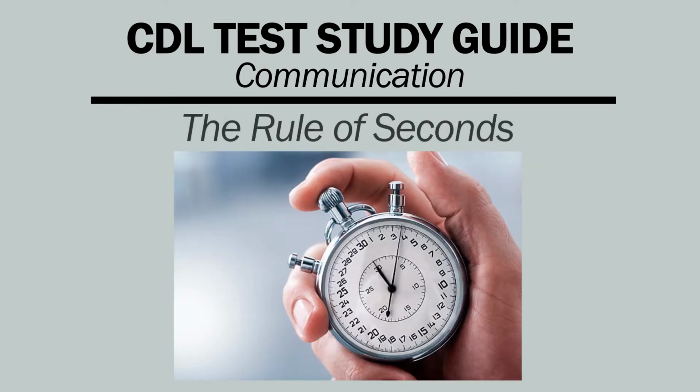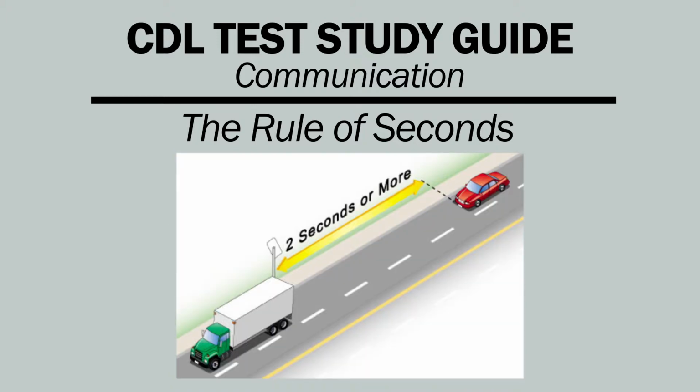The rule of seconds. If you are driving below 40 miles per hour, maintain at least 1 second for each 10 feet of vehicle length. At speeds over 40 miles per hour, add an extra second for safety. Here's how it works. Watch the vehicle ahead pass a fixed point, such as an overpass, sign, fence, corner, or other marker. Begin counting off the seconds it takes you to reach the same place in the road. If you reach the mark before you have counted off the correct number of seconds, you're following too closely. Slow down and increase your following distance.